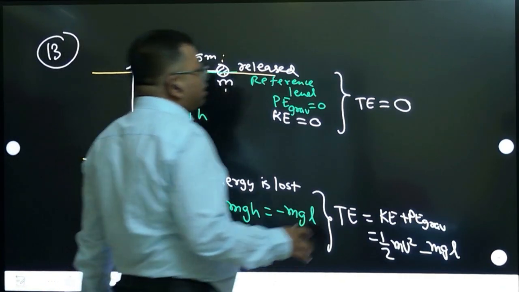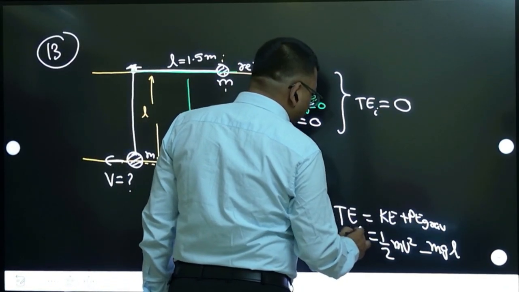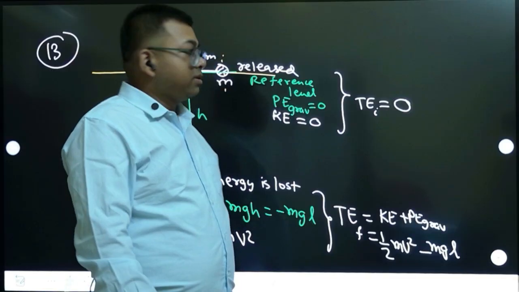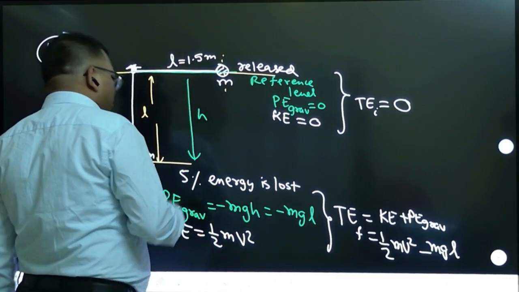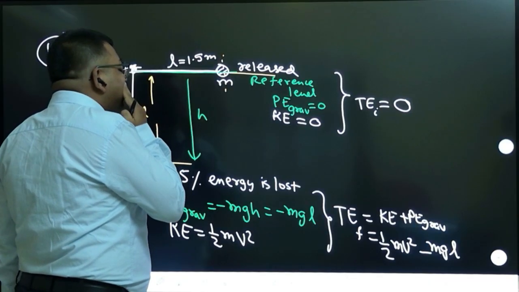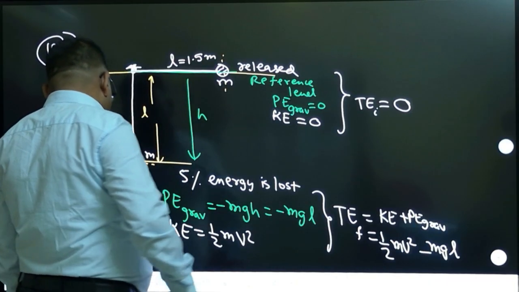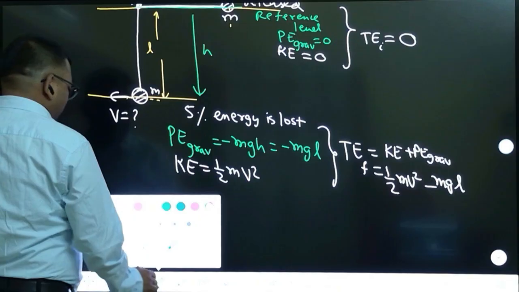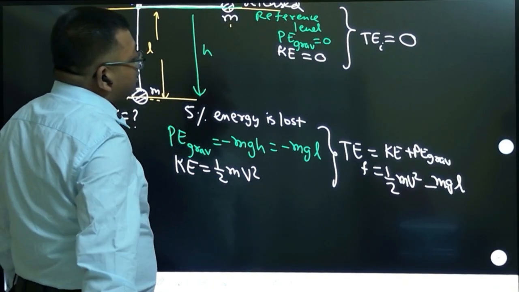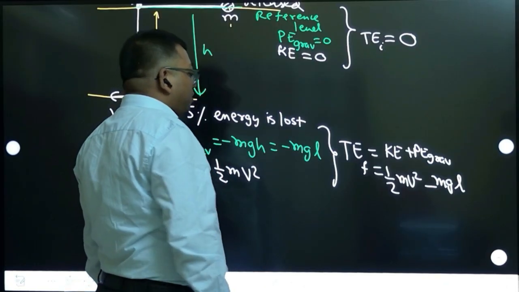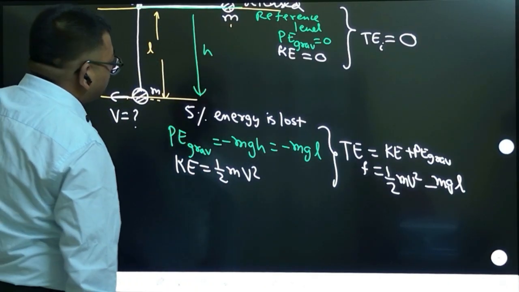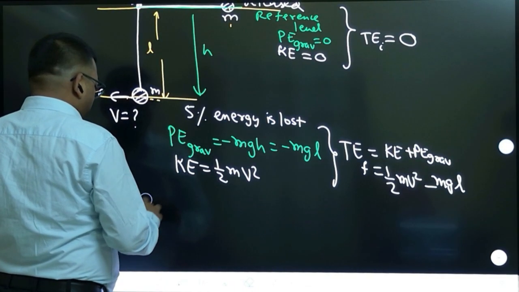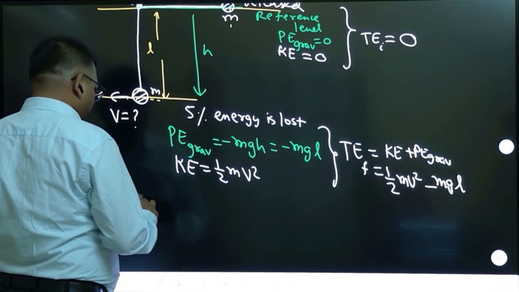Now they are saying that the initial energy and the final energy are not equal because some loss is happening. How much loss? 5% loss is happening. Let us try to balance this 5% loss. If loss happens, the final energy and initial energy are not equal. Loss means initial minus final, correct?